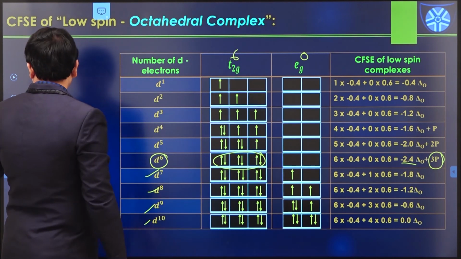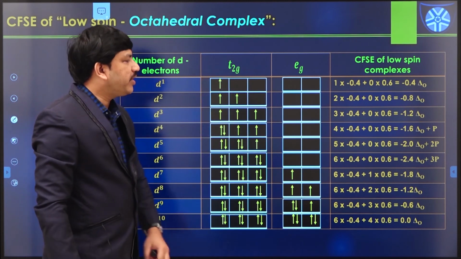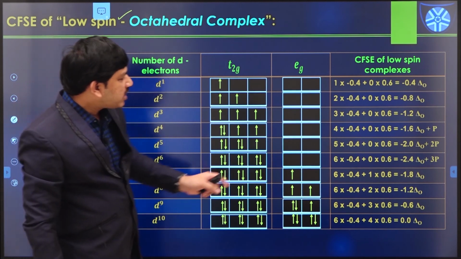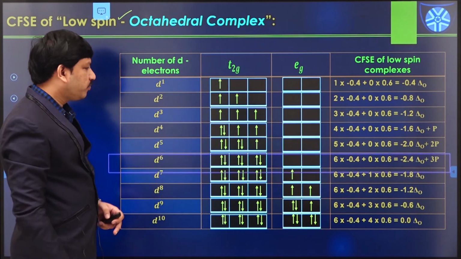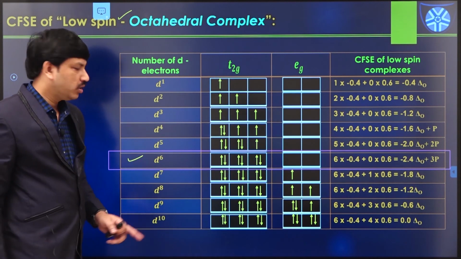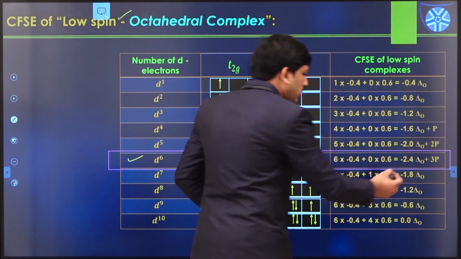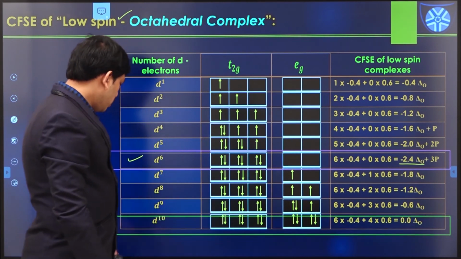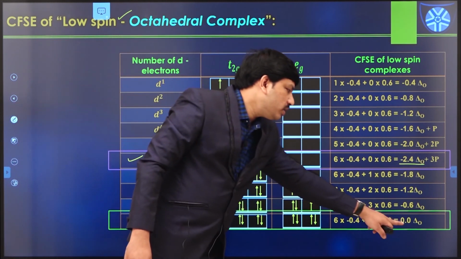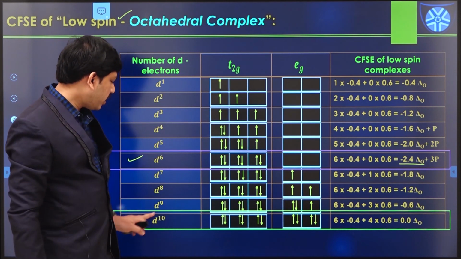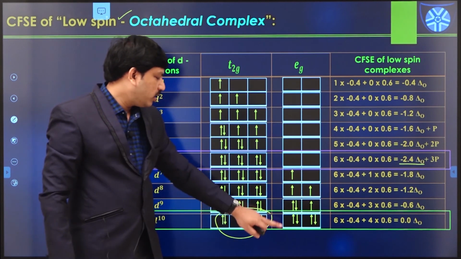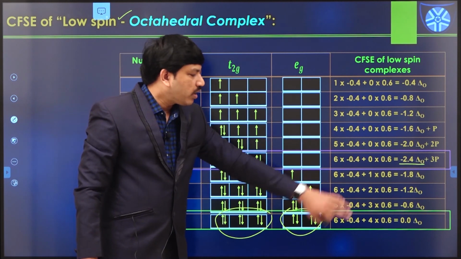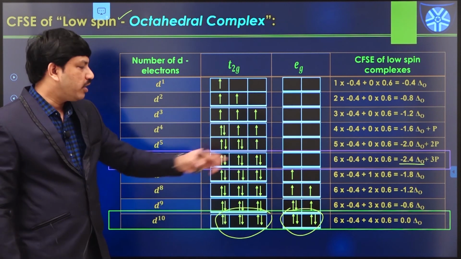So this is all about the CFSE values of the low spin octahedral complexes. The maximum CFSE value is observed in the case of the d6 configuration, which is -2.4 delta naught. And again in the d10 case, we have a 0 CFSE value, because we have a total of 10 d electrons, 6 in the t2g and 4 in the eg orbitals. So the overall CFSE value is 0 delta naught.